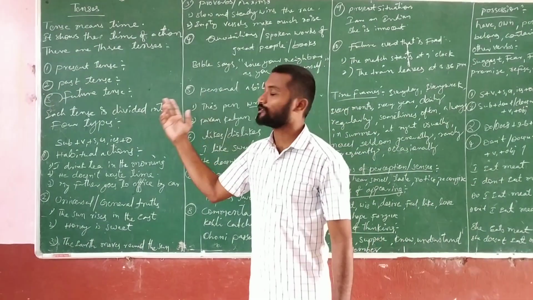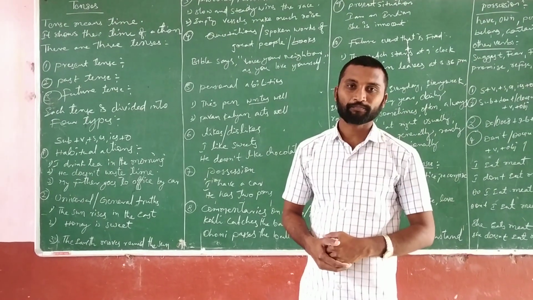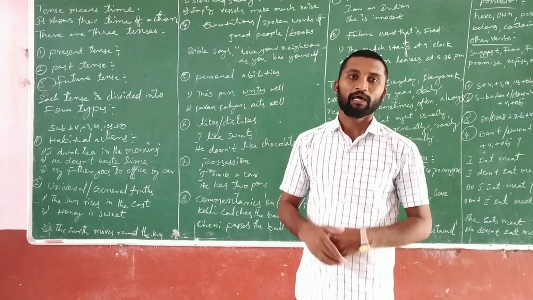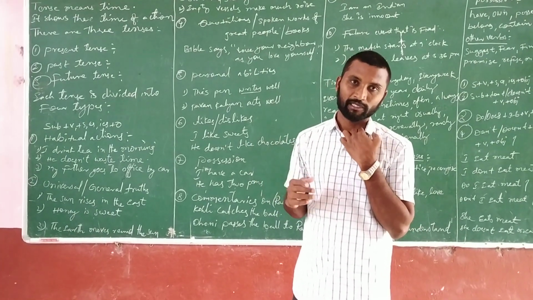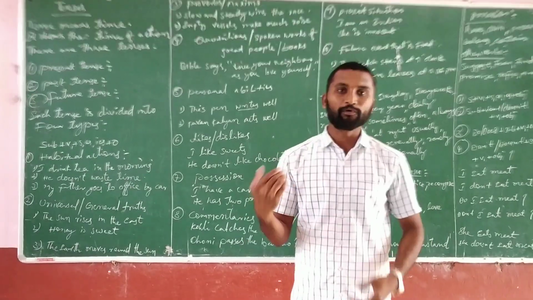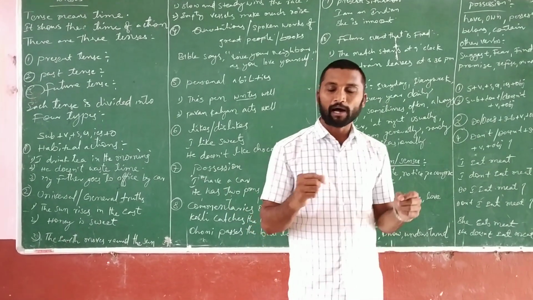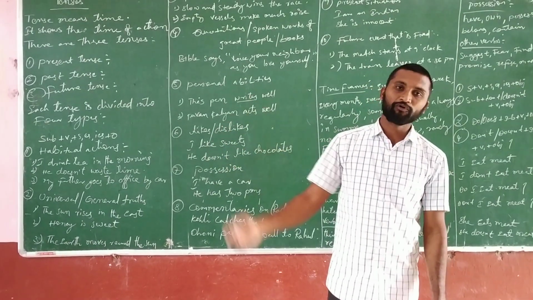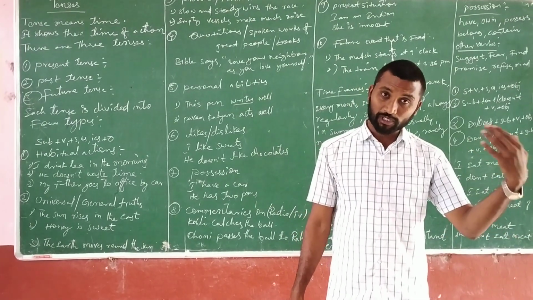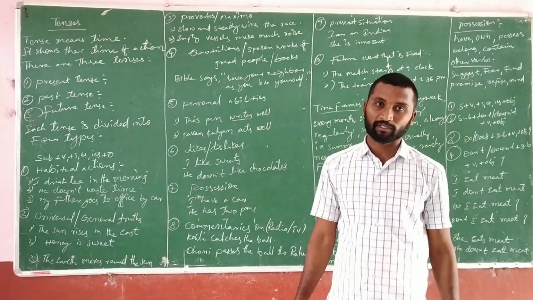Each tense is divided into four types. For example, simple present tense, present continuous tense, present perfect tense, and present perfect continuous tense. In the same way, in the past tense also four types are there: simple past tense, past continuous tense, past perfect tense, past perfect continuous tense. In the future tense also, simple future, future continuous, future perfect tense, future perfect continuous tense. Total 12 forms are there.